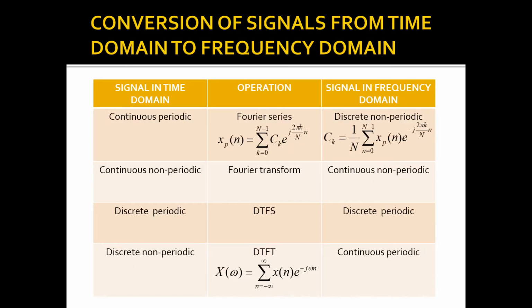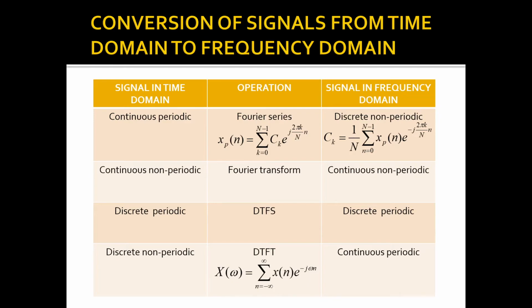In signals and systems, we have seen how the time domain signal is converted to frequency domain. Why basically do we convert a time domain signal to frequency domain? Because the processing steps, manipulations or operations performed on the signals are easier in frequency domain compared to time domain. That is the reason why we convert the time domain signals to frequency domain, so that processing is easier.